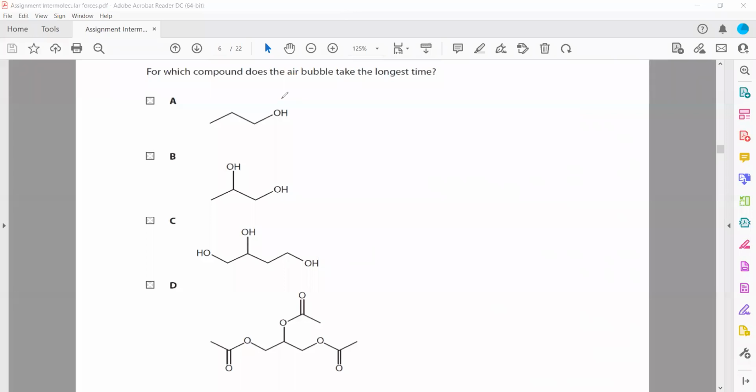So this one has an OH, so it will form one hydrogen bond. This will form two hydrogen bonds. This will form three hydrogen bonds. And this one does not have hydrogen attached to the most electronegative elements such as oxygen, nitrogen, or fluorine, so it will have dipole-dipole forces, but not a hydrogen bond. So option C is the right one because it can form three hydrogen bonds. As a result, there will be a strong force of attraction between the molecules, so the air bubble cannot pass easily.